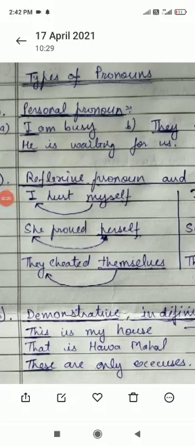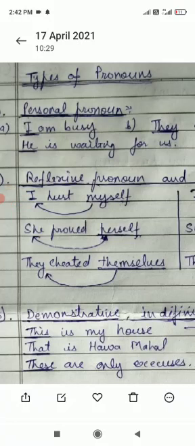Second comes the category of reflective pronoun. Now what are reflective pronouns? Reflective pronouns are those words that reflect back the action on the pronoun. For example, I hurt myself. So what's the meaning of this sentence? I hurt whom? The action will go back to I hurt myself. So myself is a pronoun that actually reflects the action back to the pronoun, that is I.